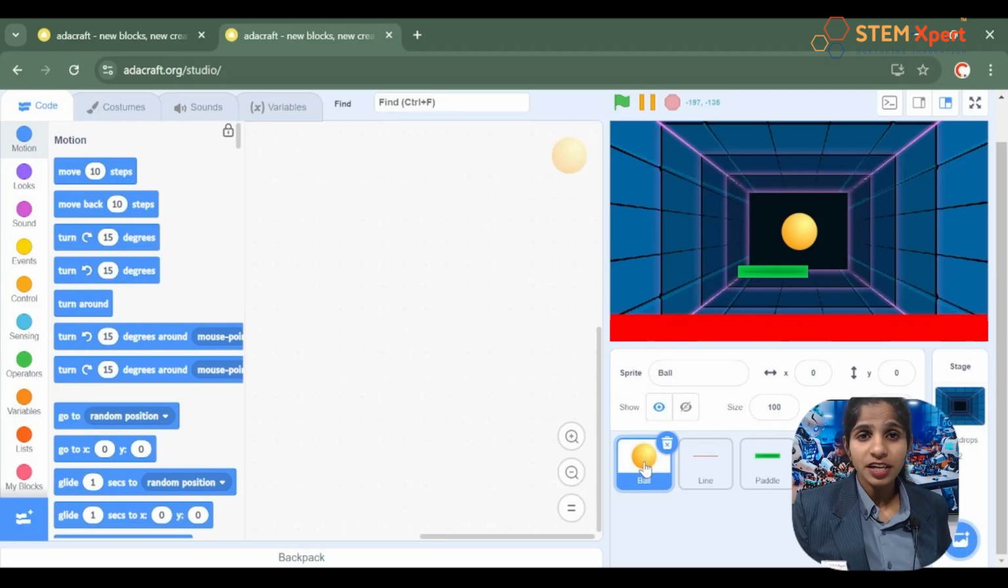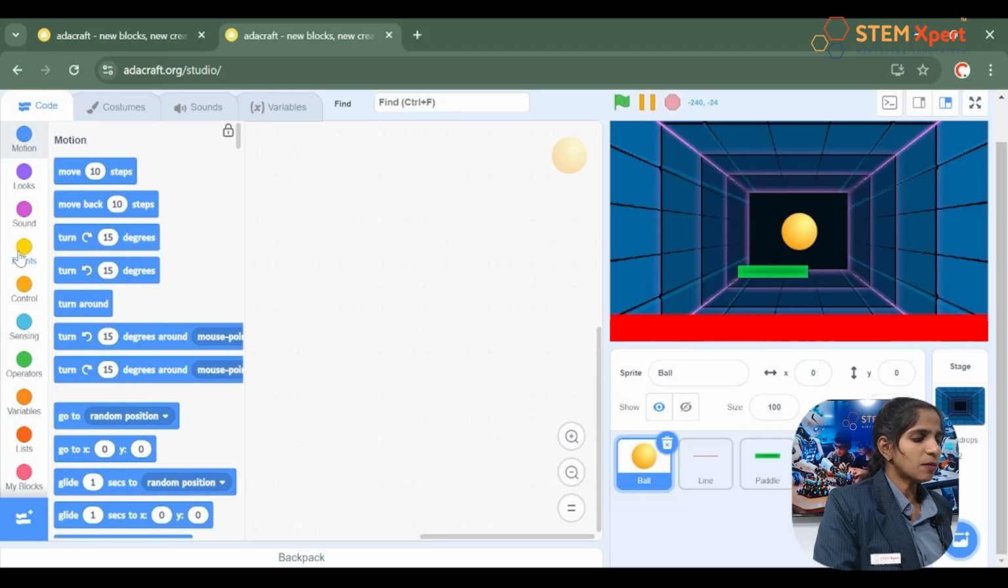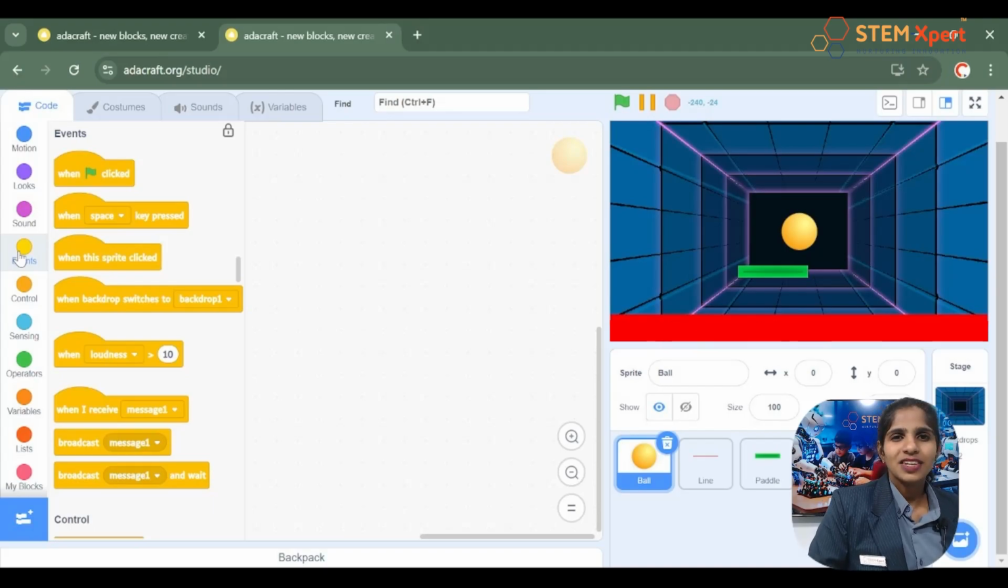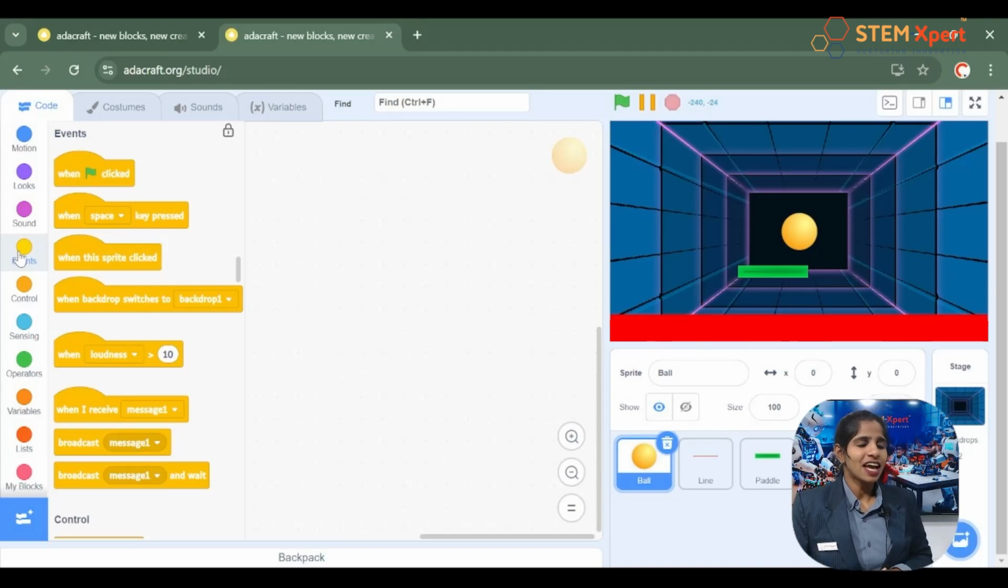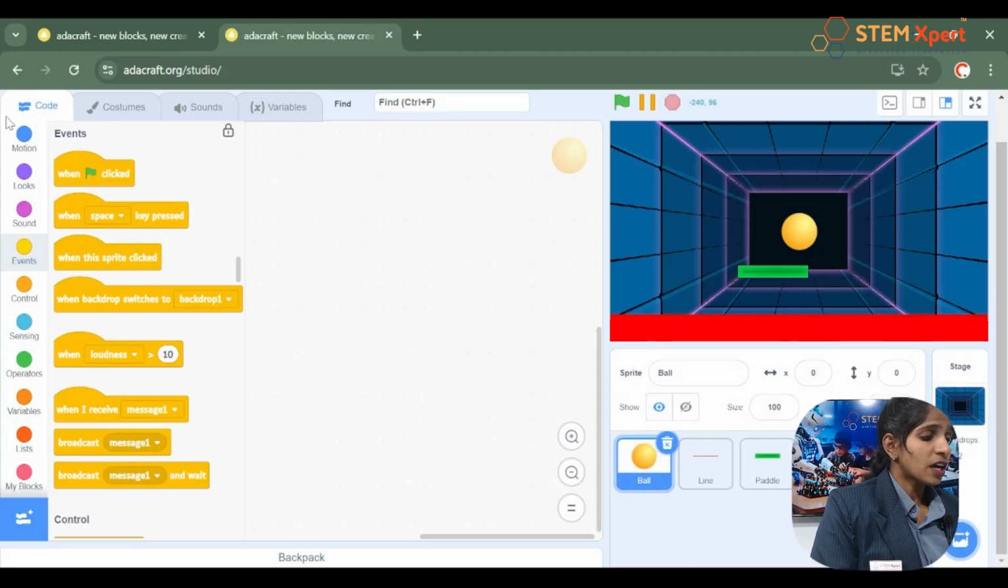Now if I want to start a program, that is, if I want to mark the beginning of an event in Adacraft, I will always have to go to the event block. So now it's time to click on the event block, those yellow colored blocks with a bump at the top. Just click on that. Have you clicked it? Good. Now drag and drop the first option, that is, when green flag clicked.